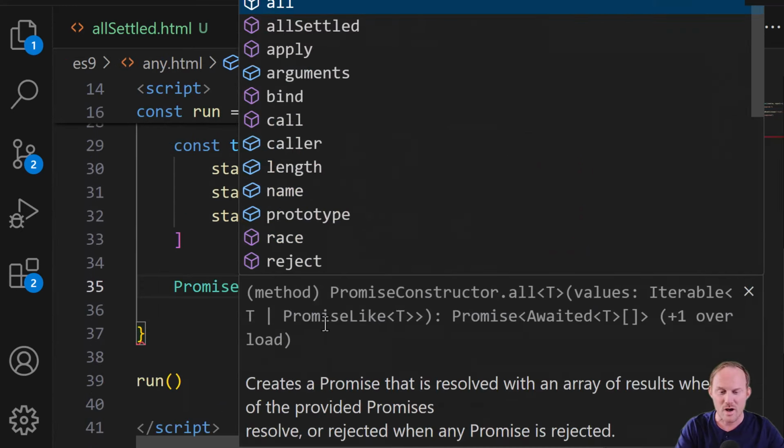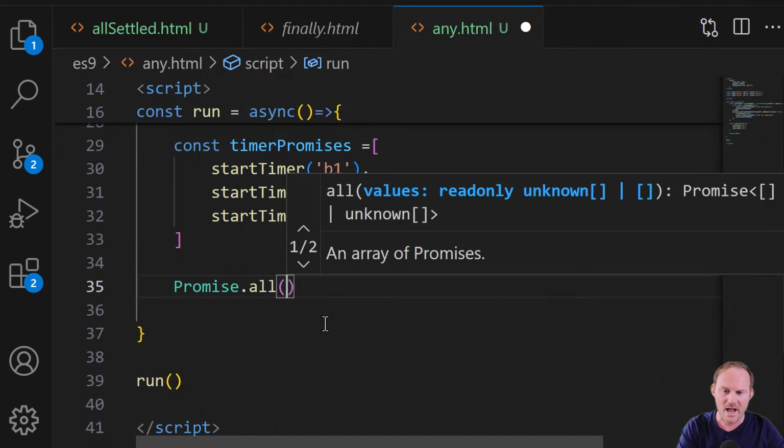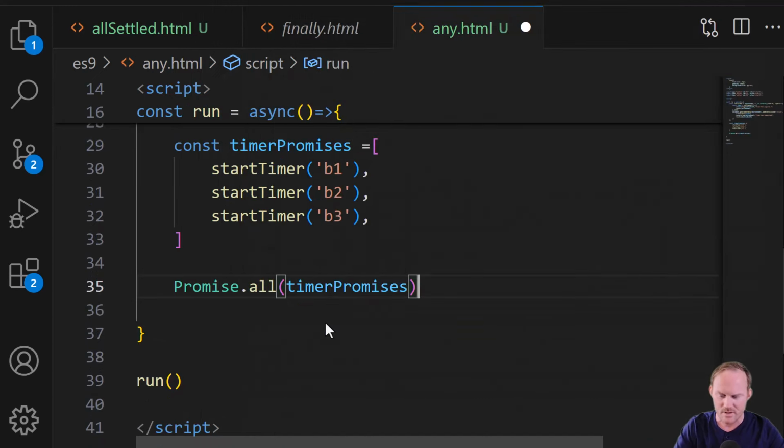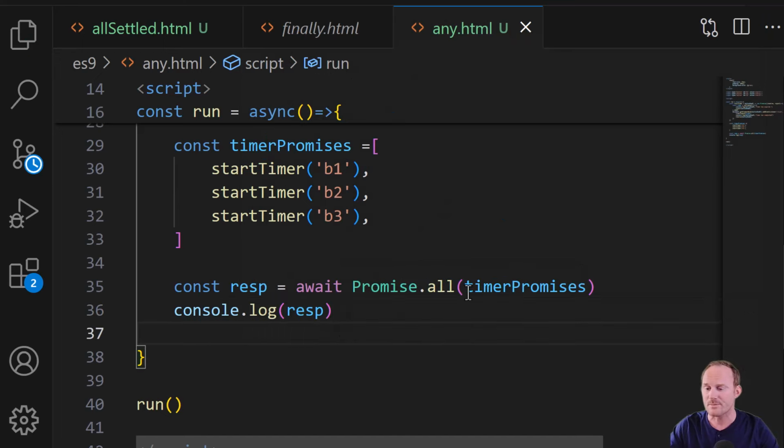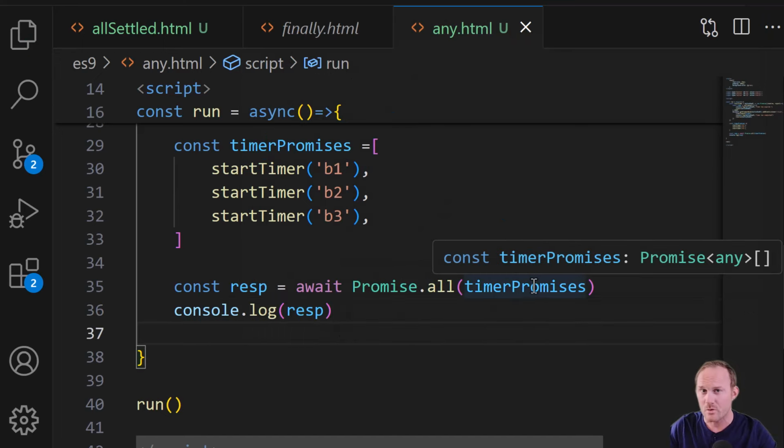And so if we do promise.all and I hand it our timer promises, I can put at the front here const resp equals, and we will do await, and I will console.log resp. Now, this isn't going to quite work because if all of them resolve, then we're okay.